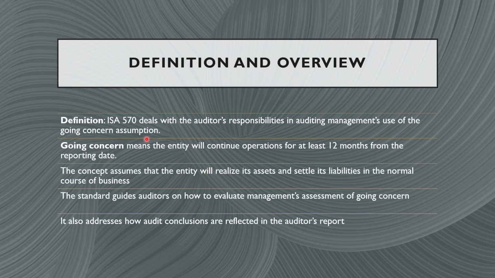So ISA 570 provides guidance to auditors on how to evaluate management's use of the going concern basis of accounting when preparing financial statements. In simple terms, this standard helps the auditors assess whether it is appropriate for the financial statements to be prepared on a going concern basis and whether any uncertainties related to going concern need to be highlighted to users.